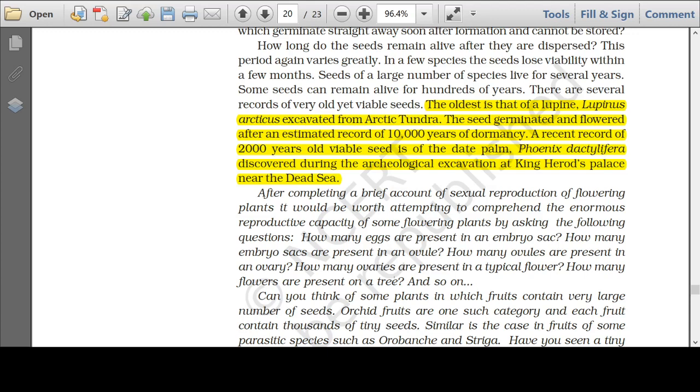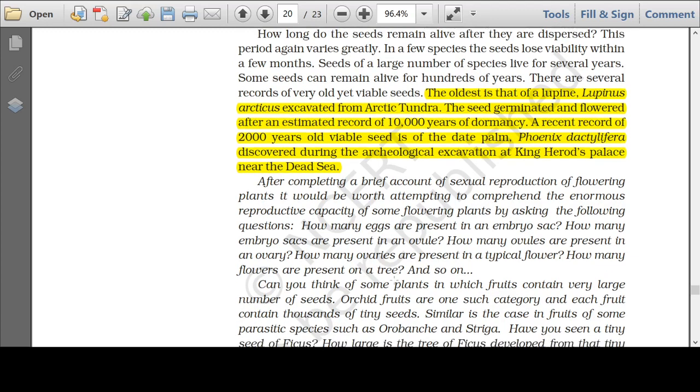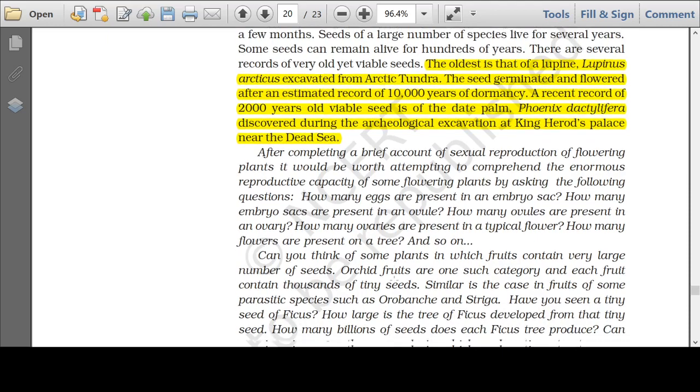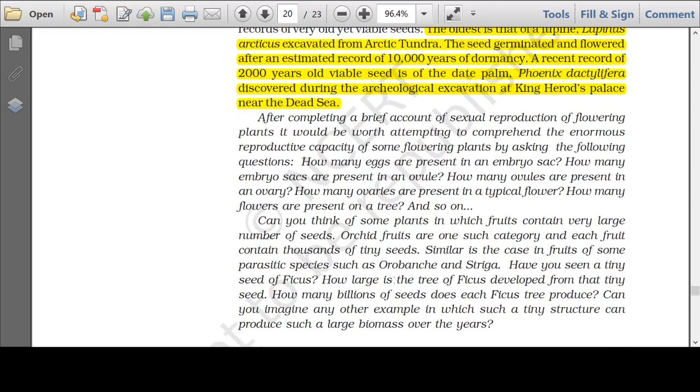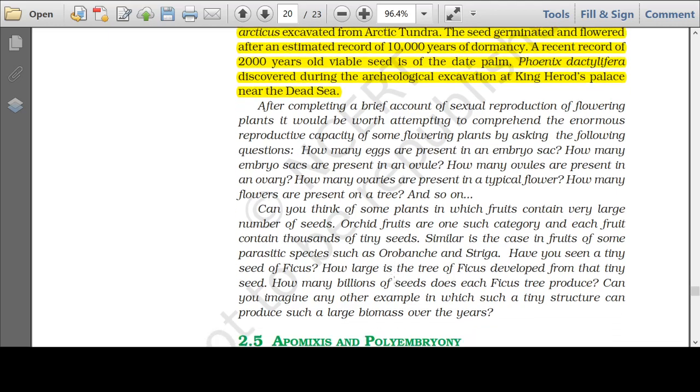Lupinus arcticus, which was excavated from Arctic tundra region, germinated after 10,000 years. Means for 10,000 years the seed was dormant. There was a baby plant inside the seed which was alive, in a state of rest for about 10,000 years. Recently another seed has been found which germinated after 2000 years, and the plant is Phoenix dactylifera. You must remember the two scientific names. One is Lupinus arcticus and the other is Phoenix dactylifera.